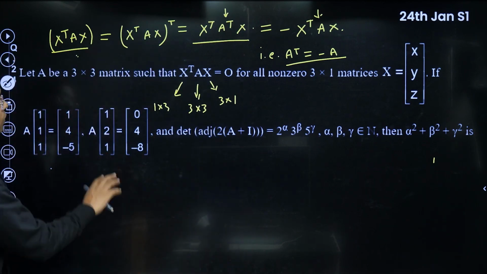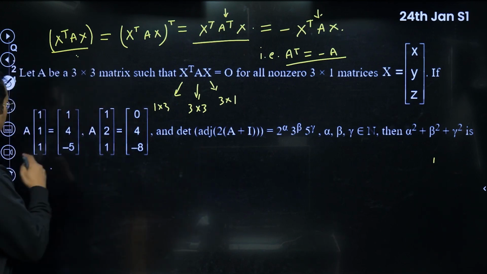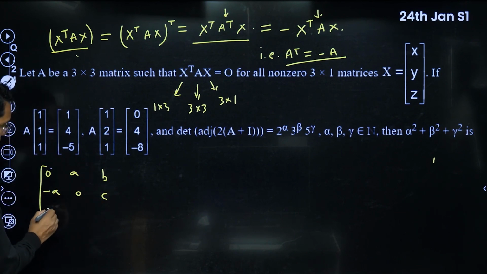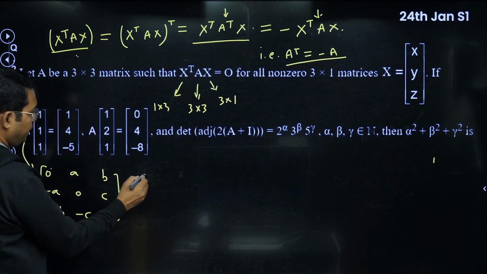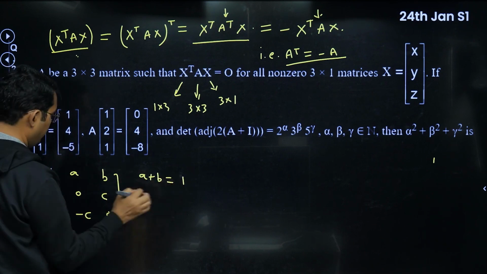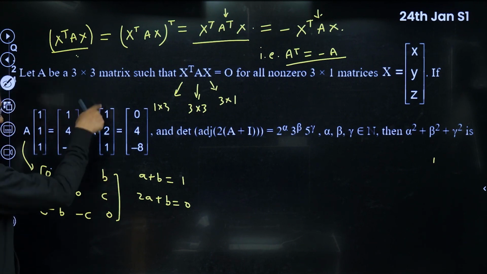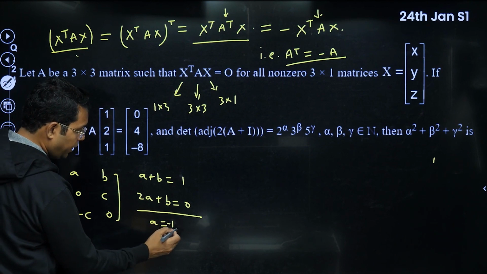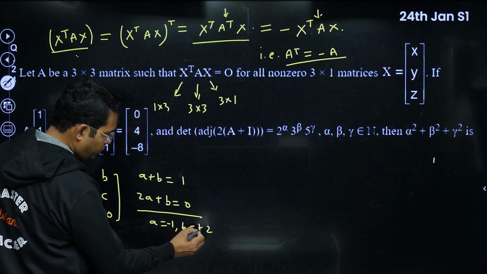Now, once you know this thing, you can find the elements of A, and then you can get the answer. Okay, let us do this. So my A is, let us say, 0, a, b, minus a, 0, c, and minus b, minus c, and 0. That is my A. Now if I multiply A with this 1, 1, 1, my first row will give me a plus b is equal to 1 here. And in the second multiplication, it will be 2a plus b is equal to 0. You can solve them. You get a to be equal to minus 1, and b is equal to 2.